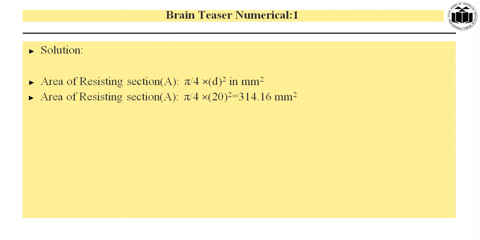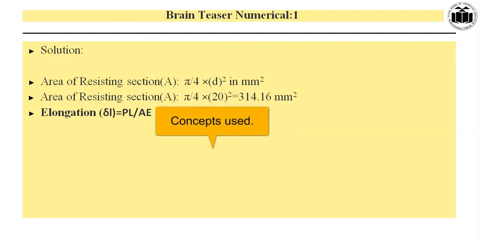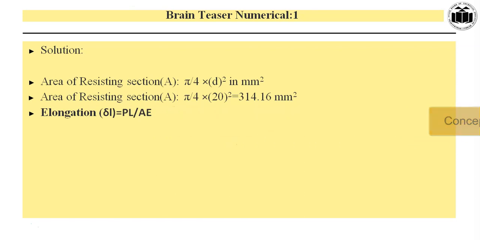is equal to 314.16 mm square. Now second step, elongation. We know that delta L is equal to PL upon AE. It is a simple case.